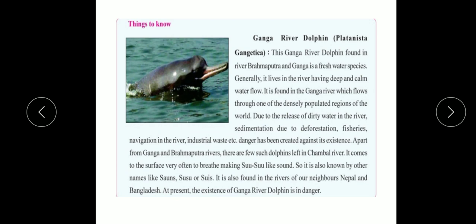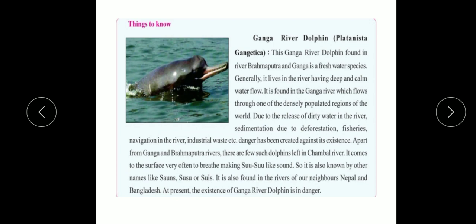Because of this typical sound, the dolphin is known as shons, susu and shuis. This was all about your Ganga river dolphin, that is Platanista gangetica.